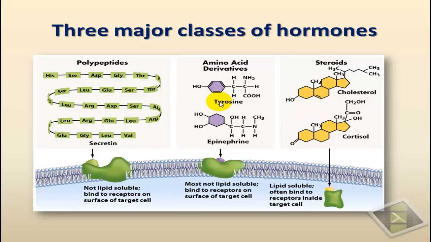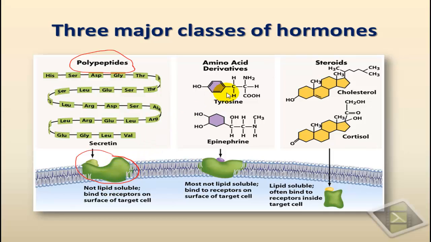The first class of hormones is quite complex and large, and those are the proteins or the polypeptides, and this is one of them here. Those polypeptides usually come in different shapes and forms depending on the number of amino acids that they have, and they act on membrane receptors. Since they are large molecules that cannot cross the membrane, they act on membrane receptors and trigger changes inside the cell.